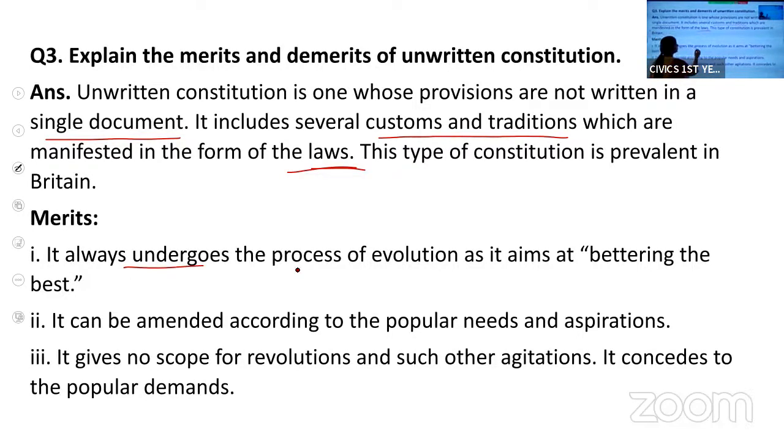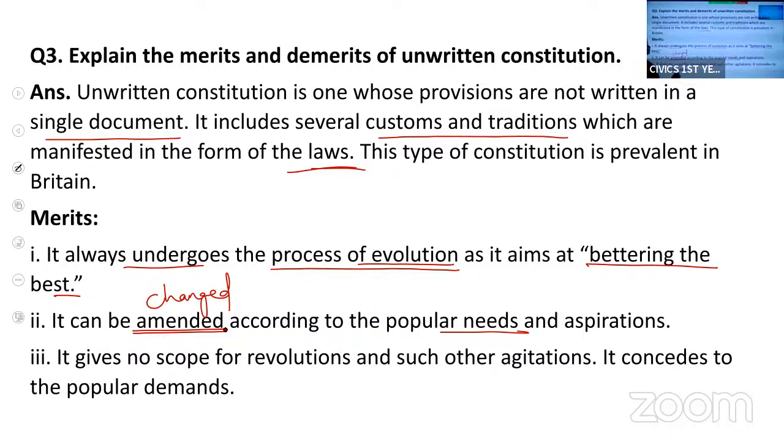It undergoes the process of evolution. I told you, an unwritten constitution is evolved. It is made from time to time. So there is evolution, and it aims at bettering the best. As it is unwritten, it can be amended. Amend means change. It can be changed according to the needs of the people. A written constitution cannot be changed easily, but an unwritten constitution can be amended according to the needs of the people.